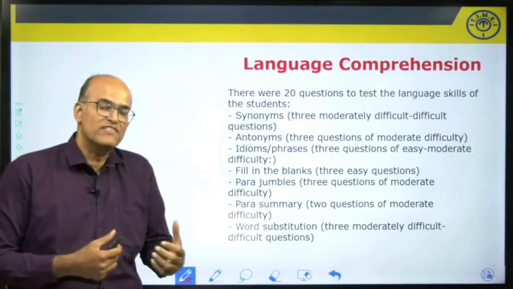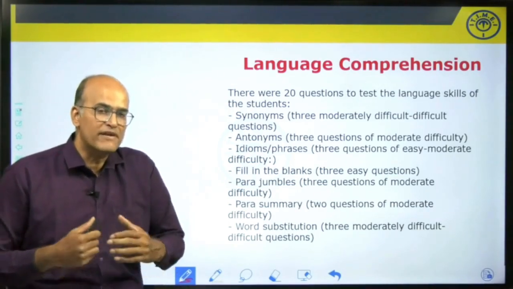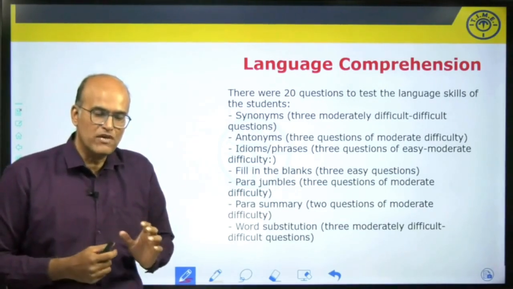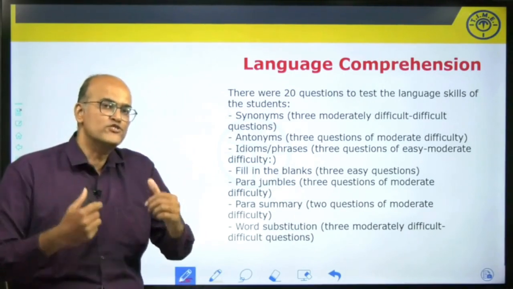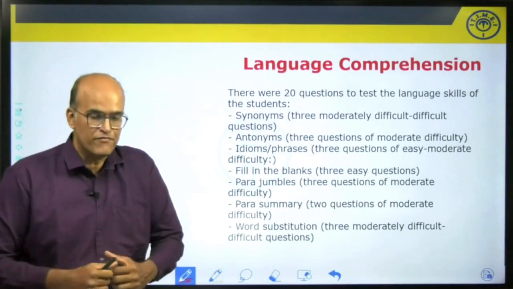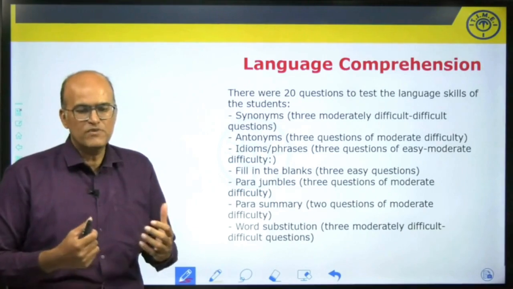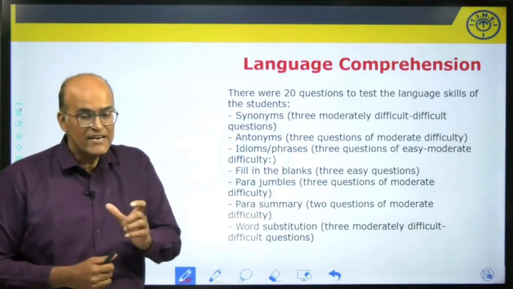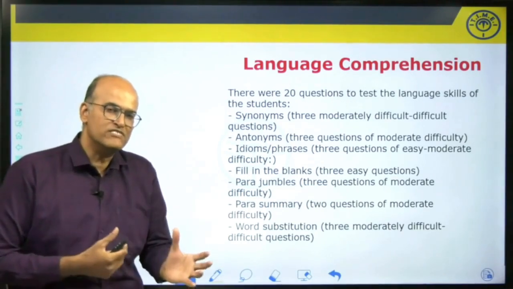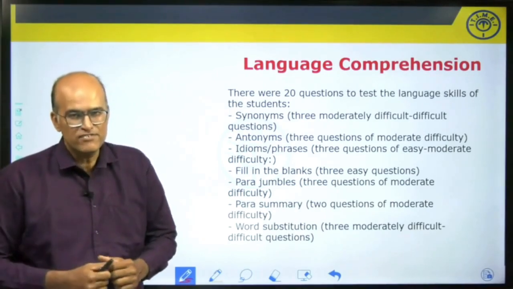Para-jumbles questions were there. These questions again were of moderate difficulty level. People who had a good reading habit would have found them convenient to deal with. Para-summary questions, though they were also easy, the way the options were framed made these questions of moderate difficulty level. Word substitution questions were there, also of moderate difficulty level. Idioms and phrases were also there, and out of those questions, one of them was easy, the other 2 were of moderate difficulty level. Hence we are classifying them as easy to moderate.